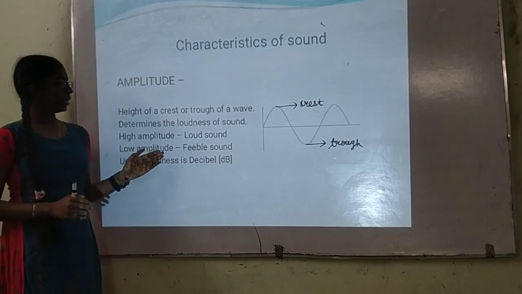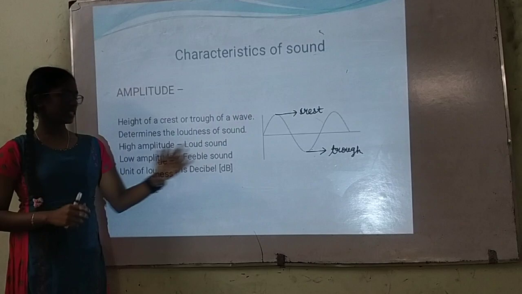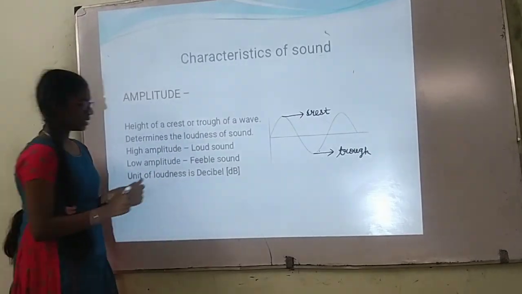If there is high amplitude, loud sound is being produced. If there is low amplitude, feeble sound is produced. Unit of loudness is decibel.